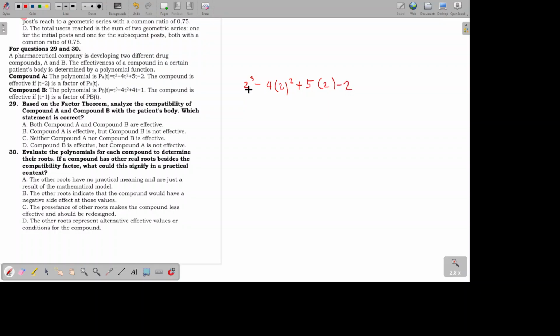So t cubed is 2 times 2 times 2, which is 8. 2 squared is 4 times negative 4 is negative 16. You still should follow PEMDAS. Okay? 5 times 2 is 10 minus 2. So 8 minus 16 is negative 8 plus 10 is positive 2 minus 2 equals 0. So since the remainder is 0, so yes, compound A is compatible with the patient's body.